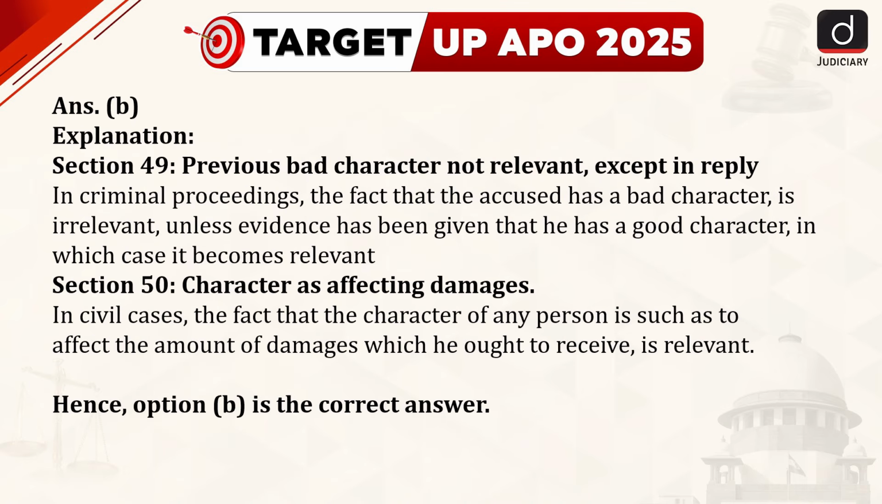Section 49 of the BSA stands for previous bad character not relevant except in reply and states that in criminal proceedings, the fact that the accused has a bad character is irrelevant unless evidence has been given that he has a good character, in which case it becomes relevant.